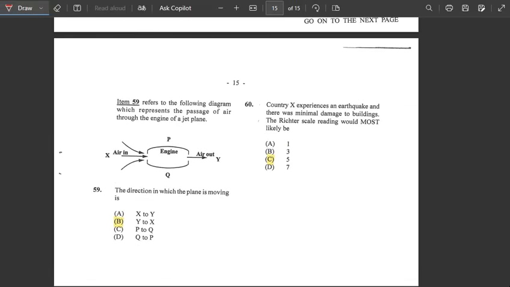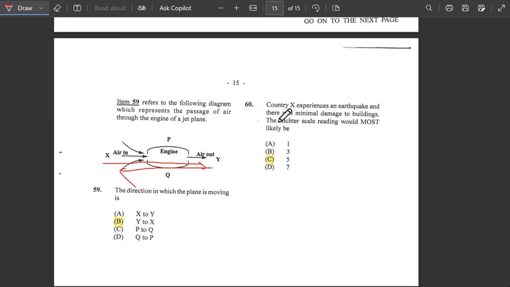We're almost through. Number 59. It says refer to the following diagram which represents the passage of air through the engine of a jet plane. So here we're just going to follow how it goes. We're looking at a jet plane engine without the reverse. So it's either going to go from the X to the Y, or from the Y to the X. So the answer here is going the opposite way. If it's going from X to Y, we're going to have the opposite way, which is from Y to X. So the answer would be B.